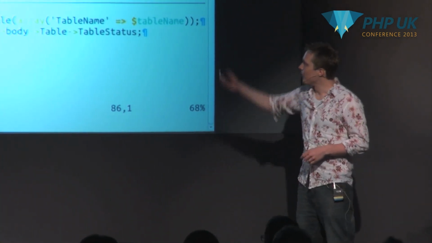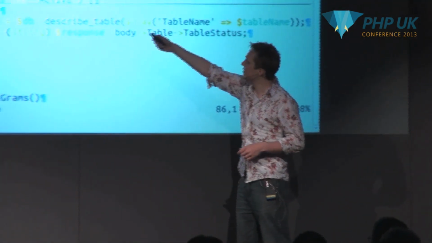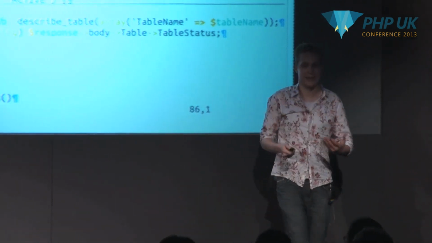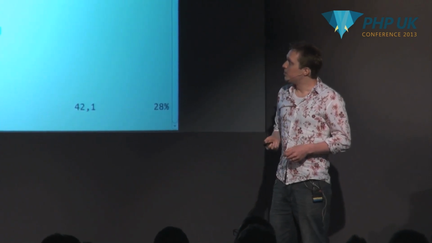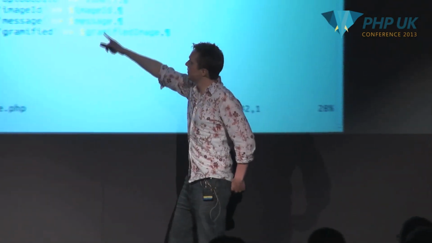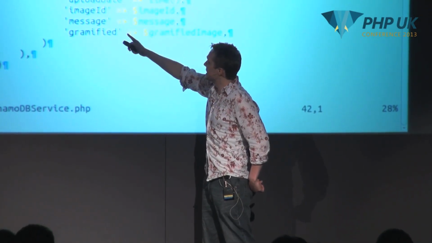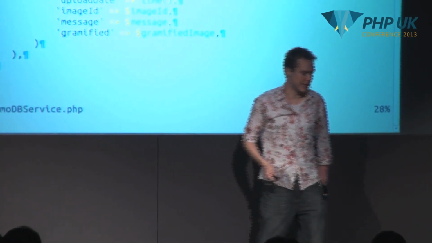Okay, and what we're going to do there is we're just going to create the table, and we can issue the describe table command, so we just loop around again to see that our table has actually come up and running. Okay. Then we can put our item in there, and you can see that all I'm doing is firing off some fairly simple fields. So I've got the upload date, I've got the image ID, I've got the message, and I've got the gramified output that I created there.